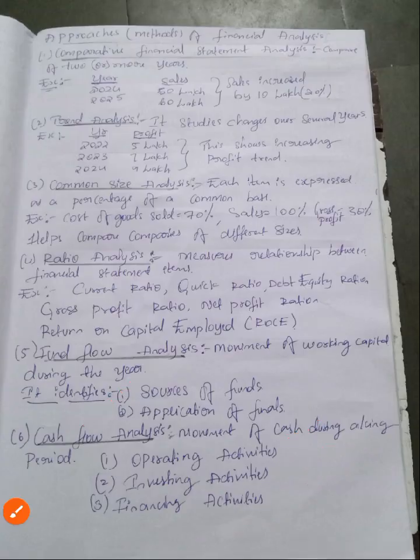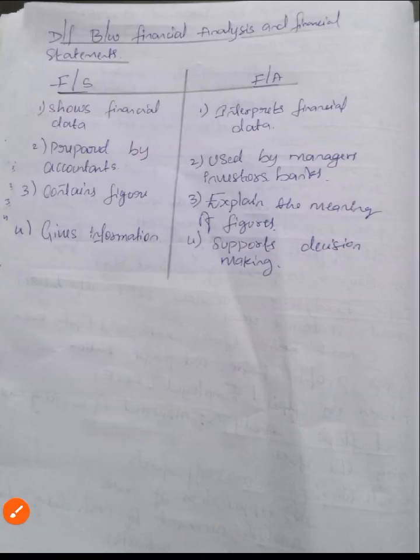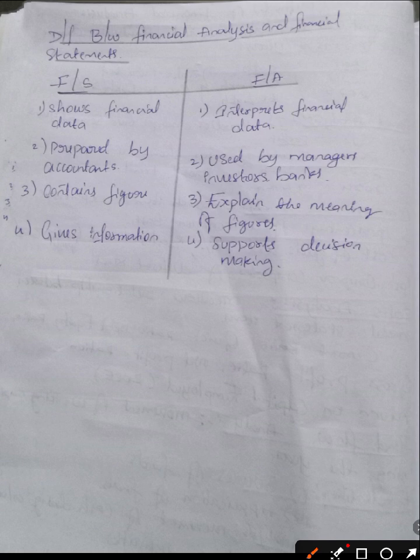Now let's see the differences between financial statement and financial analysis. Please note down: FS is the financial statement, and FA means financial analysis. What are the differences between them? First, the financial statement shows financial data, whereas financial analysis interprets the financial data.